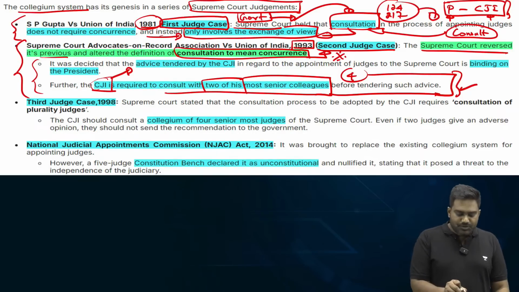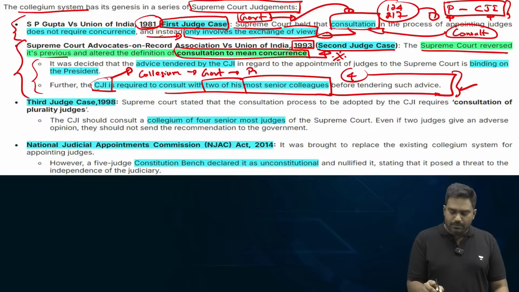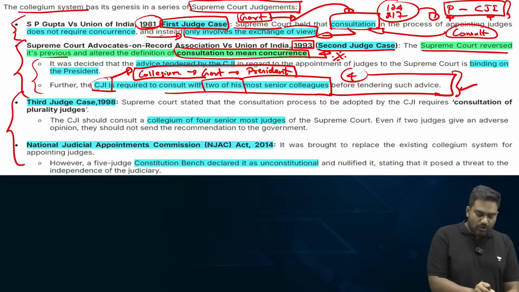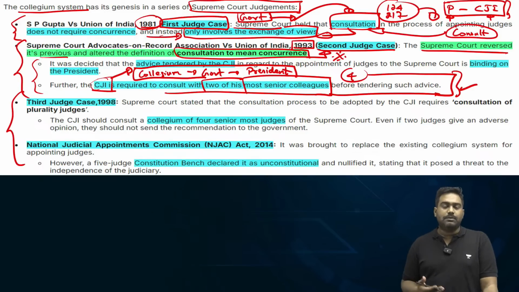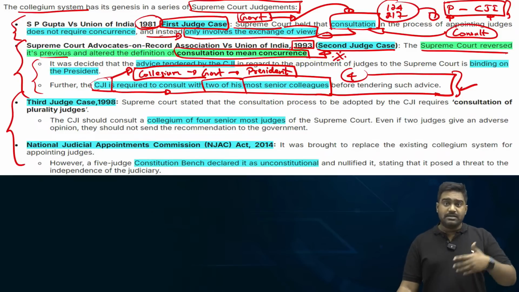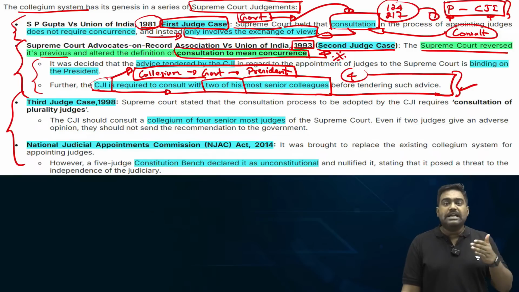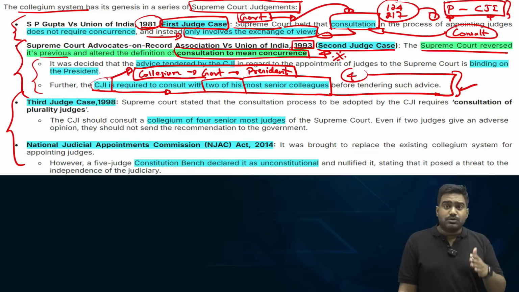Consultation has been interpreted as concurrence, which means the names recommended by the collegium should generally be considered for appointment by the government and recommended to the President. The government, however, can raise an objection, it can send the names back if it's not comfortable with the names, right? Because the government also takes a look at the merit of the judge, their integrity, it runs a background check as well. So the government does have a choice to send the names back. But if the collegium reiterates, then essentially in the second judge's case, it was ruled that as a convention, the government should appoint the reiterated names. The President should appoint the reiterated names as a convention, making it almost binding on the government. But now the government found a way around it.